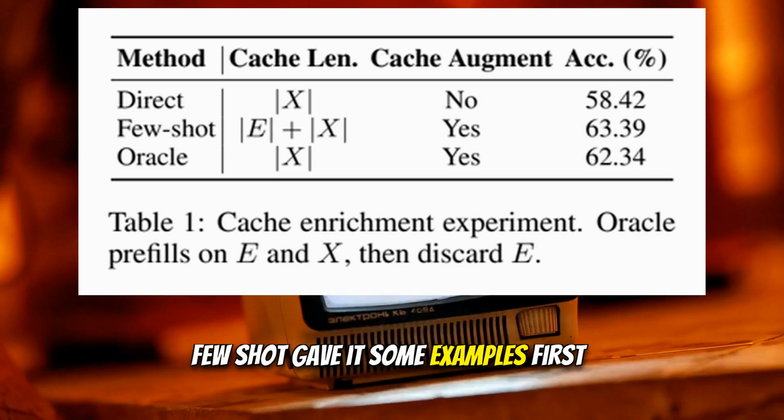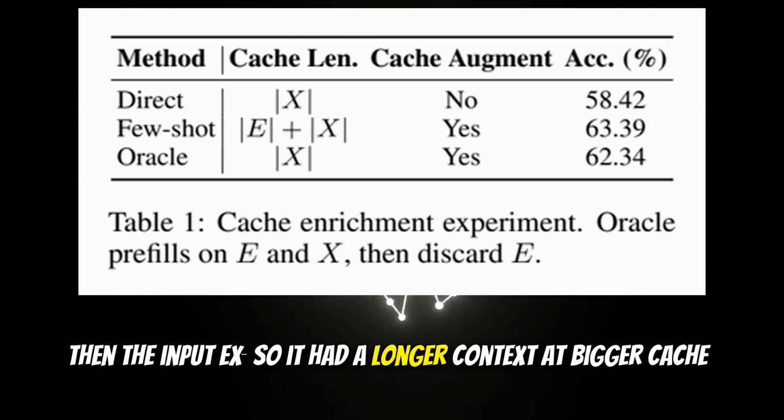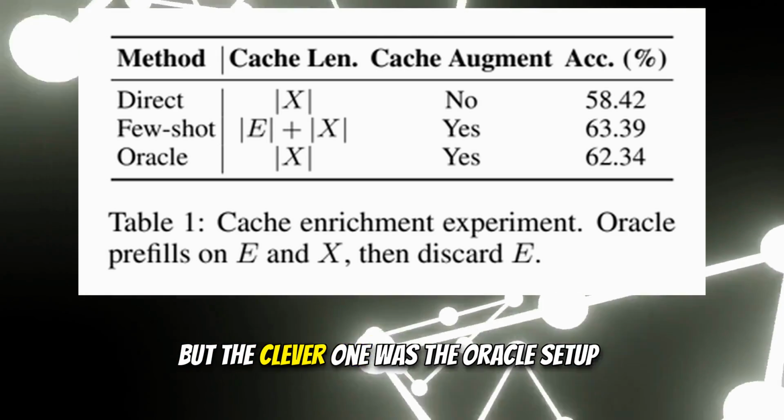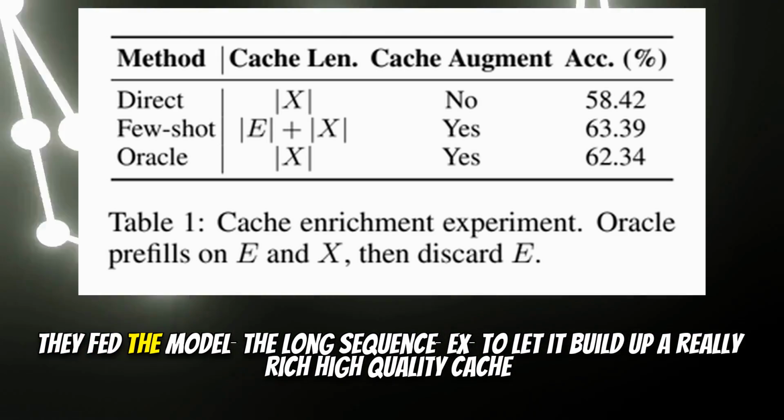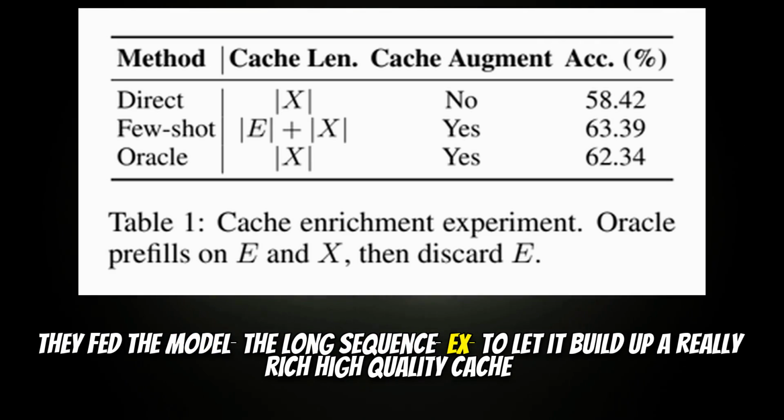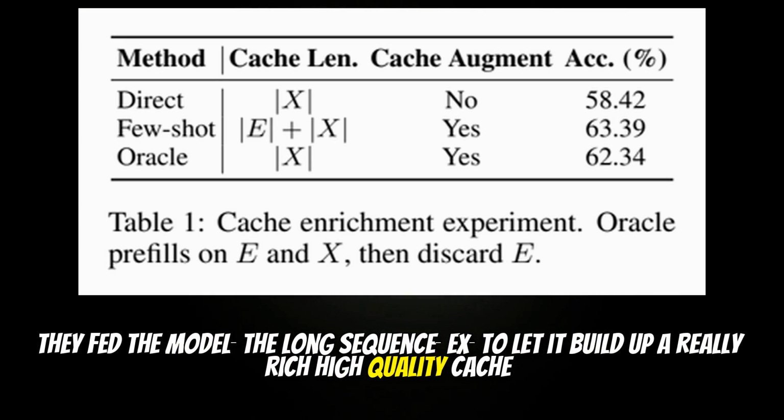Few-shot gave it some examples first, then the input, EX, so it had a longer context, a bigger cache. But the clever one was the Oracle setup. What did they do there? They started like the two-shot setup. They fed the model the long sequence, EX, to let it build up a really rich, high-quality cache.